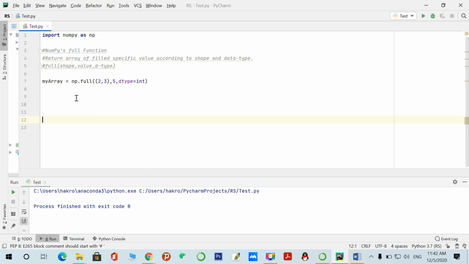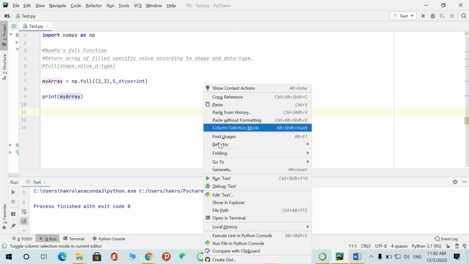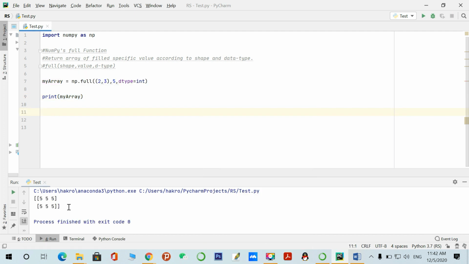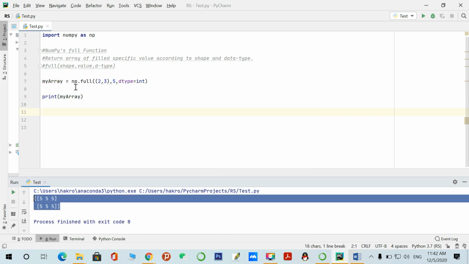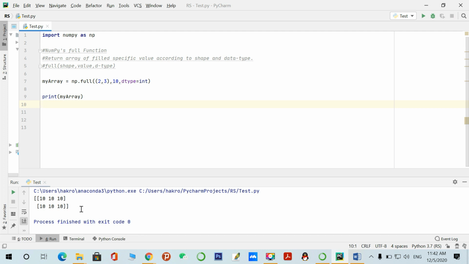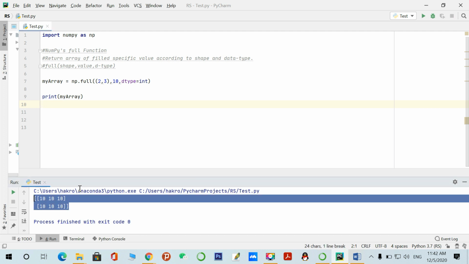So let's print it and see my array. You can see here a 2 by 3 array has been created, filled with 5. If you want to create an array of 10, you just have to change the value in the second argument like this: a 2 by 3 array with 10 values.